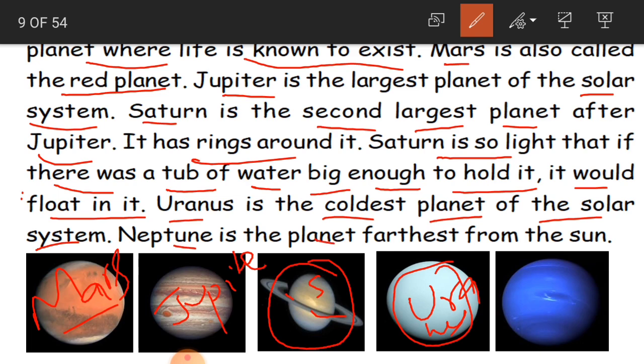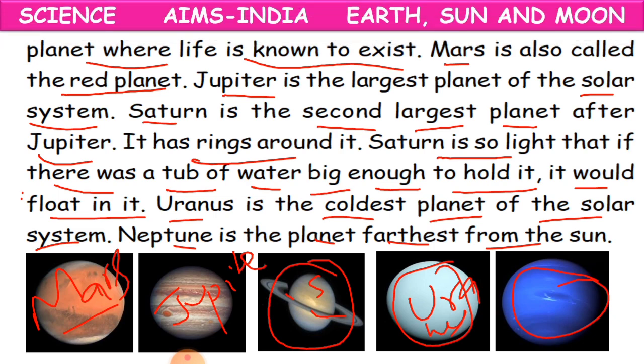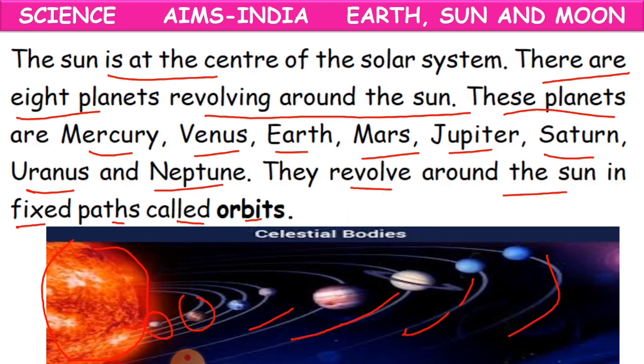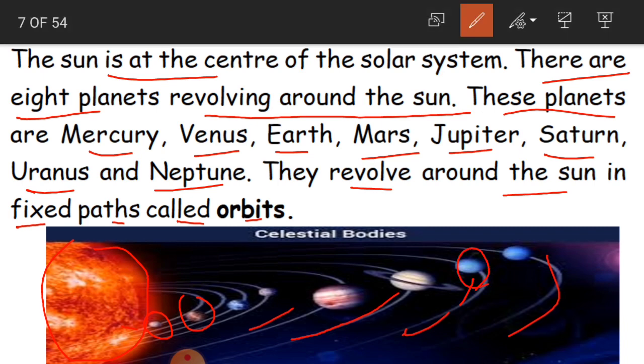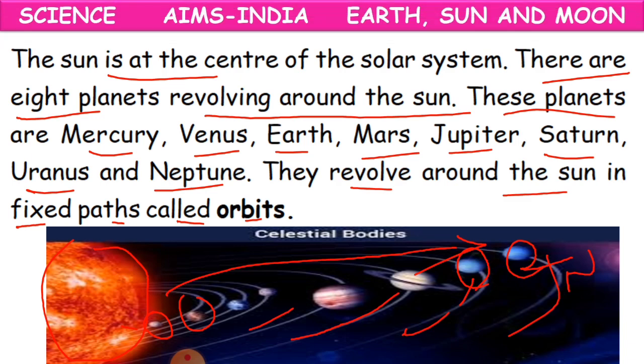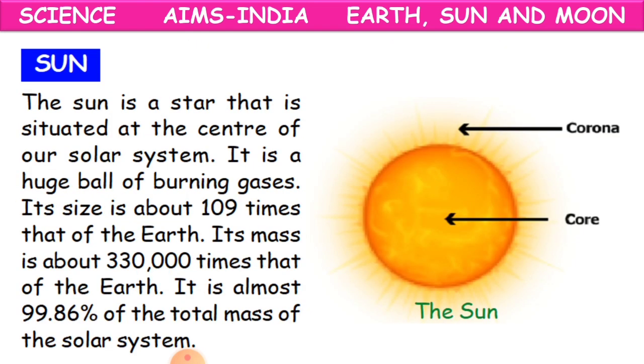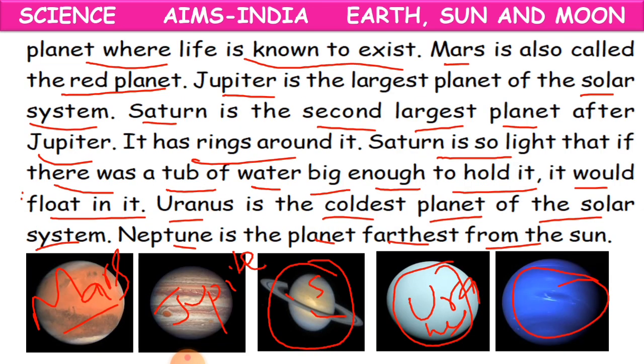And Neptune is the planet farthest from the sun. The last planet, Neptune, is the farthest. If you can see here, children, this is Uranus and this is Neptune. It is very far from the sun, so that is why this is the farthest planet from the sun. Clear, children? So this is about all the 8 planets in the solar system.